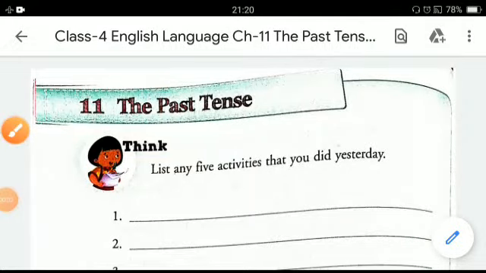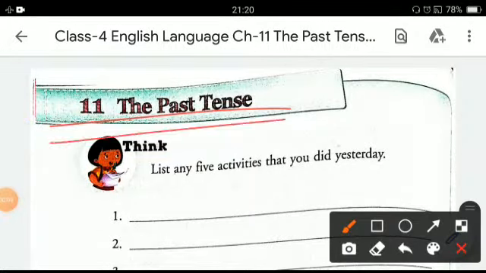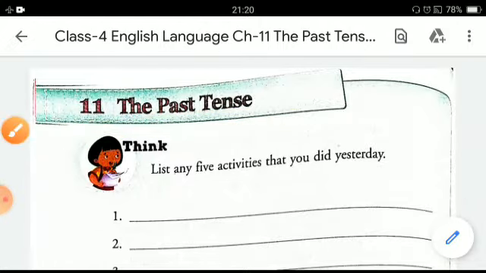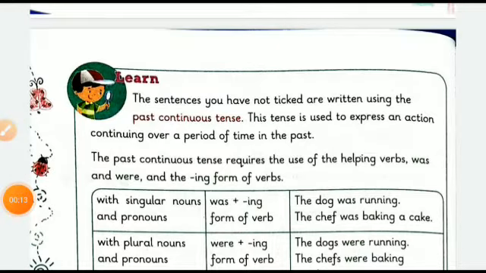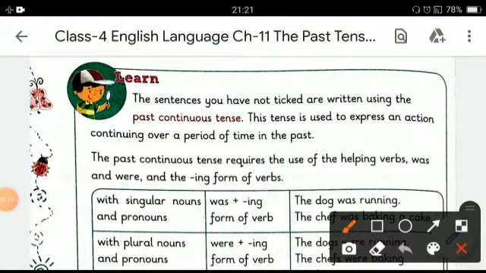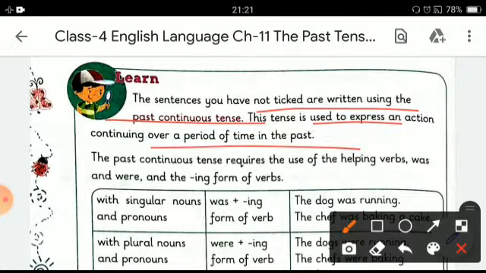Welcome back again to chapter 11, Past Tense. In this video, we'll be reading about the past continuous tense. The sentences which we had not checked in our last video were all written in past continuous tense. This tense is used to express an action continuing over a period of time in the past.